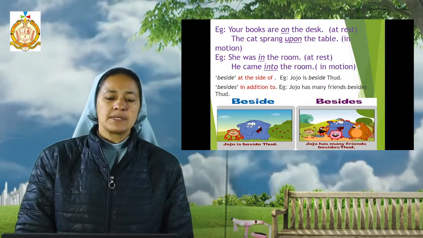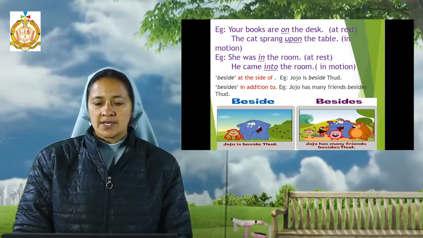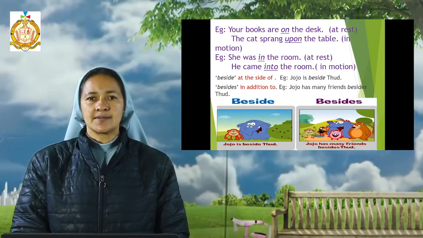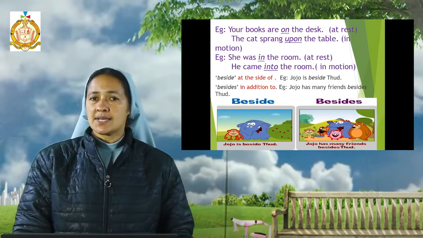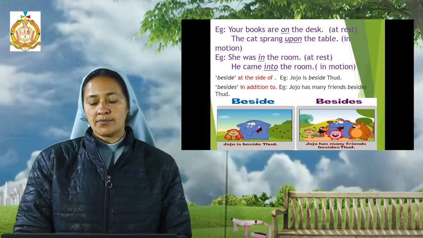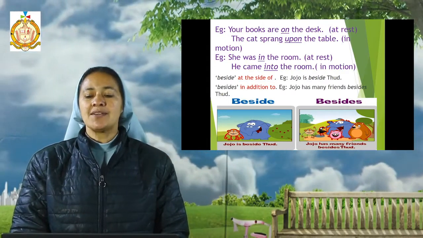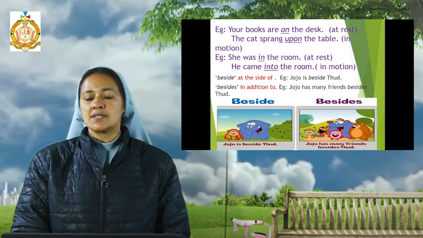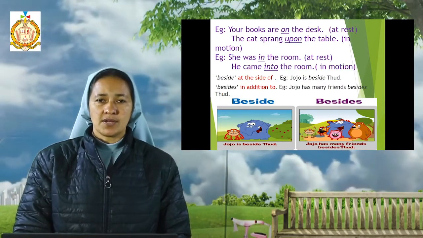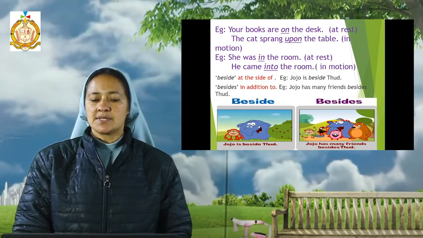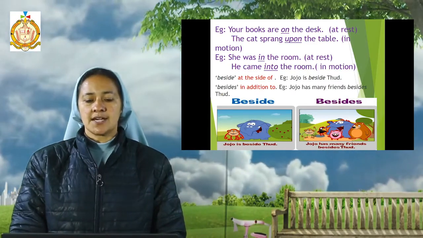Now let's know the difference between "beside" and "besides". Beside means at the side of something. Here the example is: Jojo is beside that. And "besides" means in addition to. Jojo has many friends besides that. It means other than that, Jojo has many other friends also. So the difference is that "beside" means at the side of, and "besides" means in addition to.